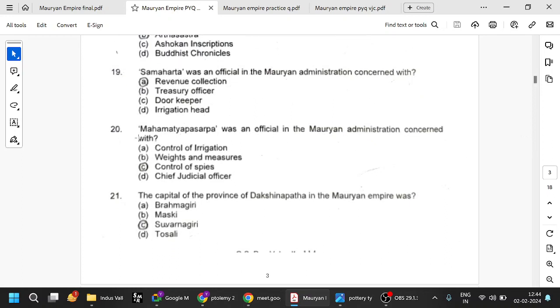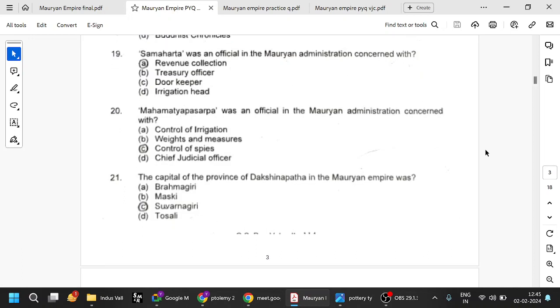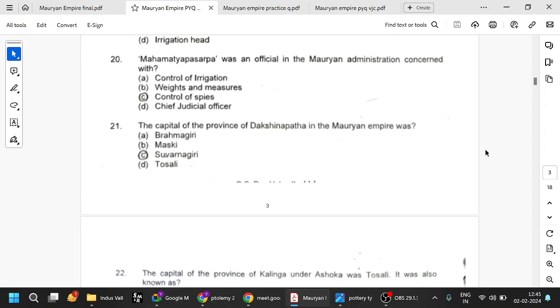Mahamatya Pasarpa was in control of spies. Try to remember that. Whatever officials you can remember in the Mauryan administration, remember that Nava means ships, Sulka means tolls, and Loha means iron, the master of iron, etc. Those things. Samaharta, okay, revenue.